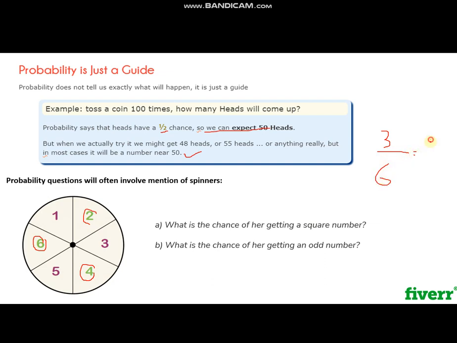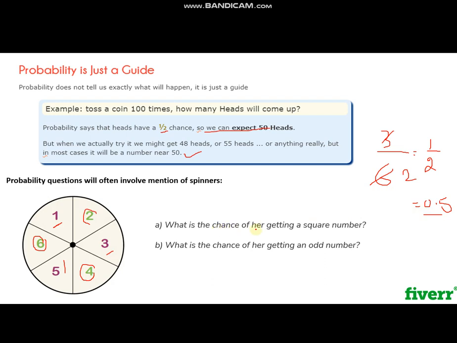So the probability of an even number is 3/6, which is 1/2, equal to 0.5. That is the probability that the number marked by the spinner will be even, and it has equal occurrence compared to the odd numbers. We can also find the probability of getting an odd number, which is also 0.5.